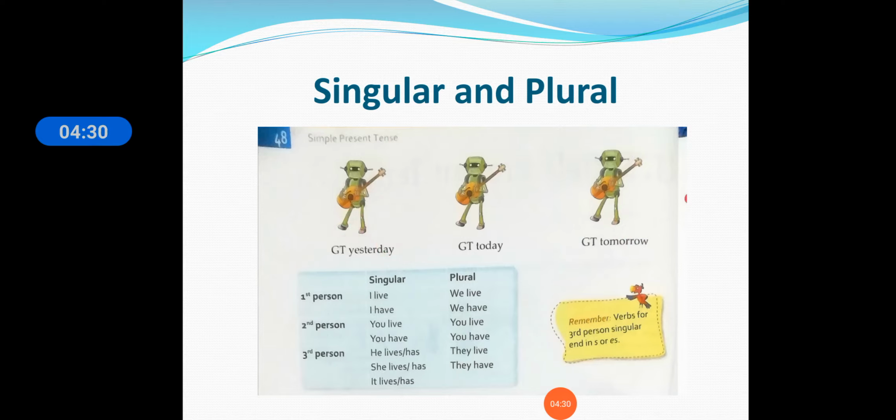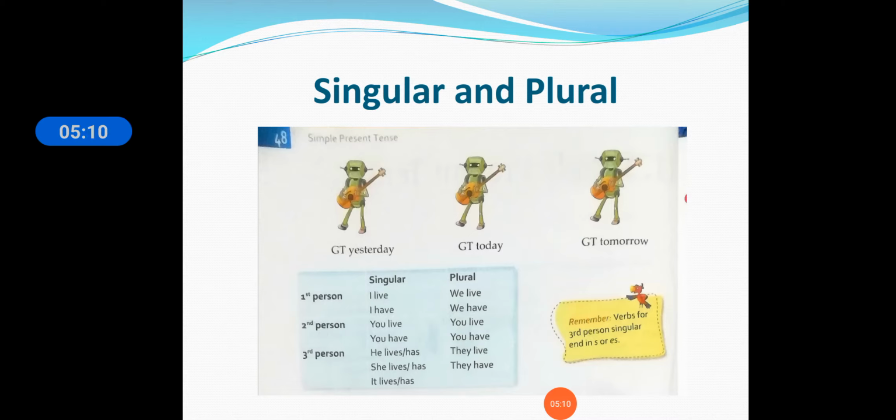Now let us study the simple present singular and plural forms and how we can use them. In the first person singular we use I live, I have. In the plural form we use we live, we have. In the second person singular, you live, you have, and in the second person plural we use you live, you have. In the second person, nearly all the forms are the same.